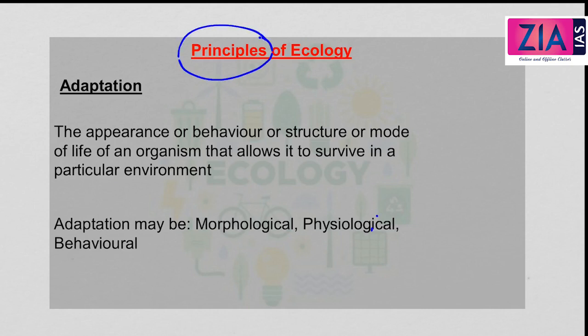Now let's move on to the principles of ecology. So here in the principles of ecology, we will see some of the important principles like the principle of adaptation, variation, adaptive radiation, speciation, mutation, natural selection, evolution. Also, we will discuss about extinction. So what are these principles?